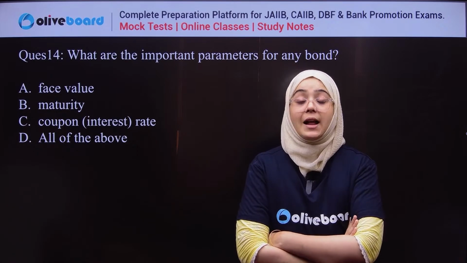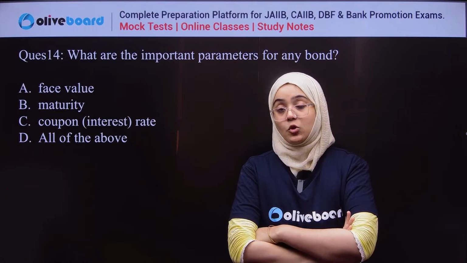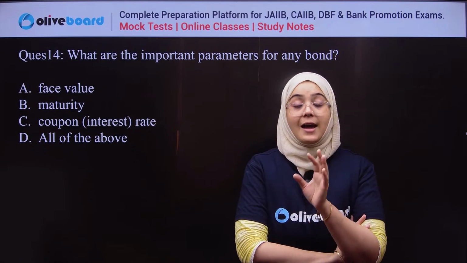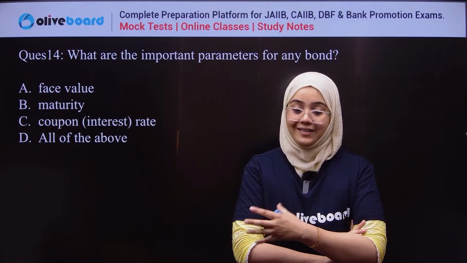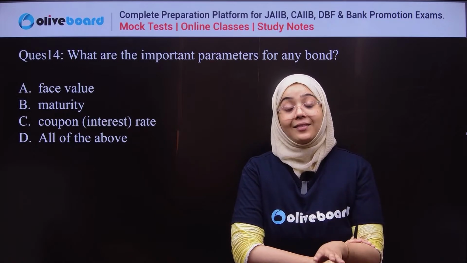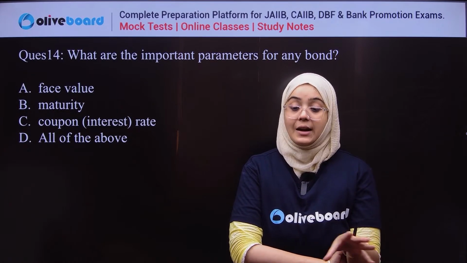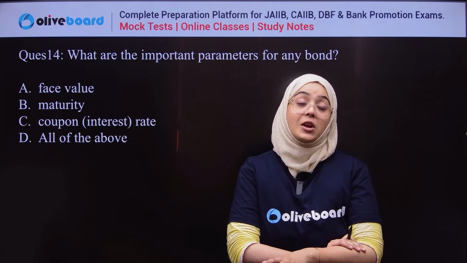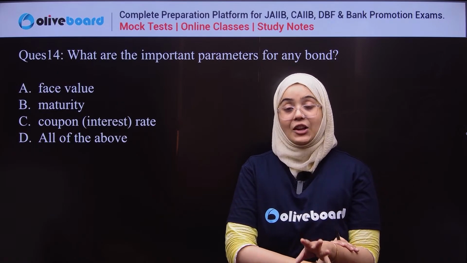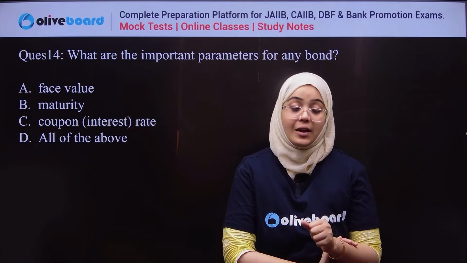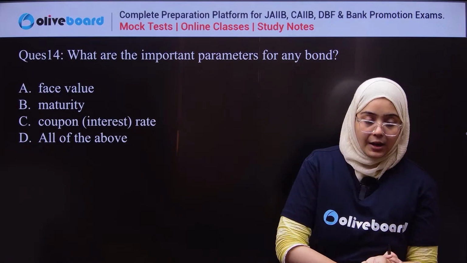Bonds are what? Bonds are fixed income instruments, because the bond holders are paid a fixed interest by the debt issuer. So bonds traditionally pay a fixed amount of interest to the bond holder, and that's why they are termed fixed income instruments.